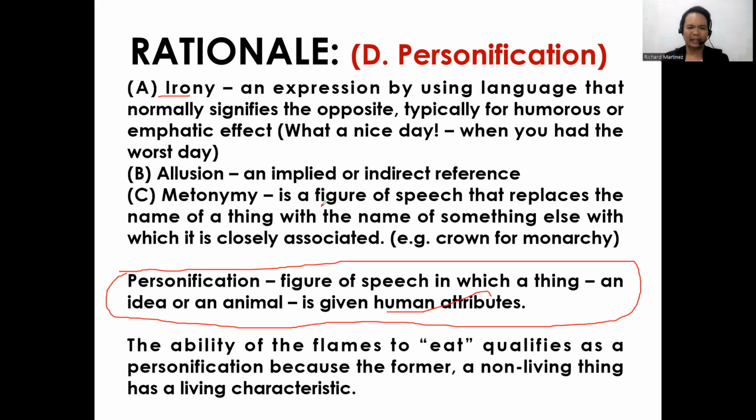As you can see, the ability of the flames to eat qualifies as personification because a non-living thing has a living characteristic. What is the living characteristic? To eat. So I think this item is very clear. The answer for this item is personification.